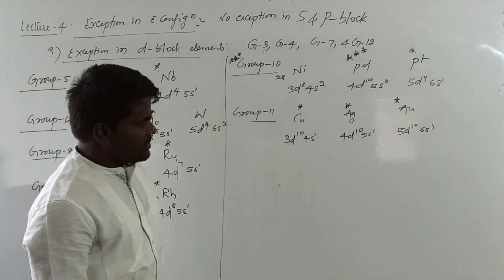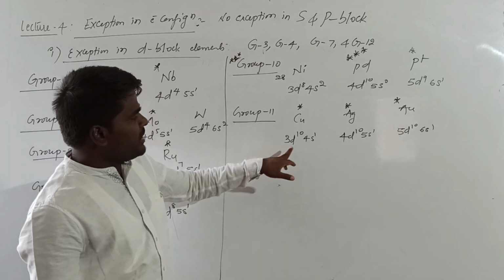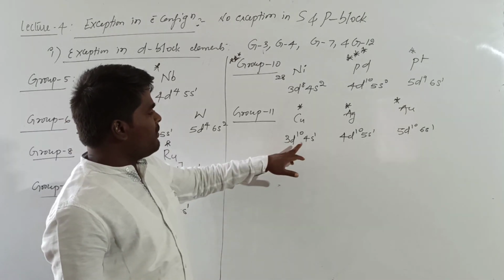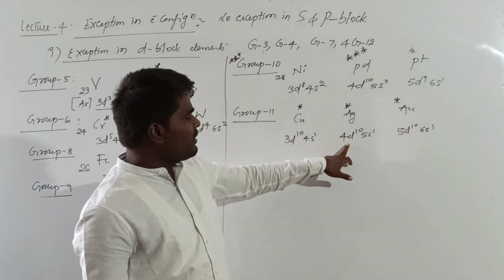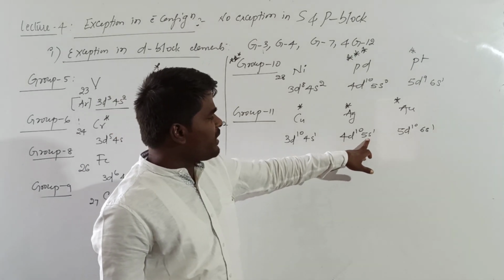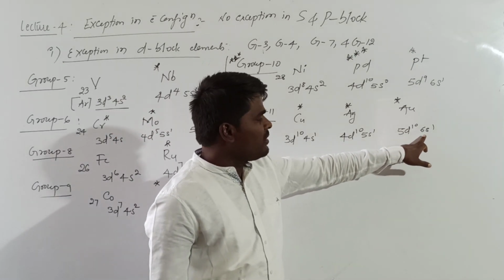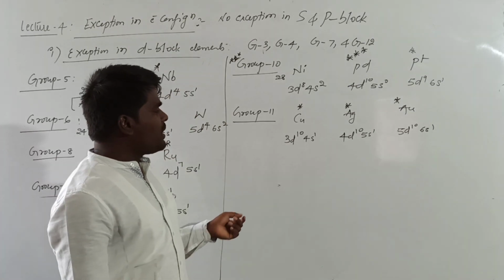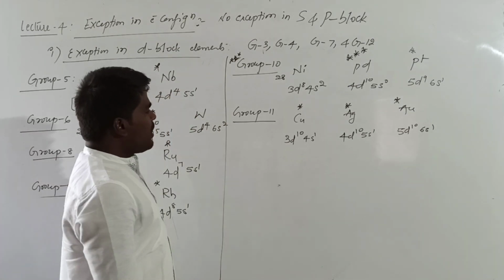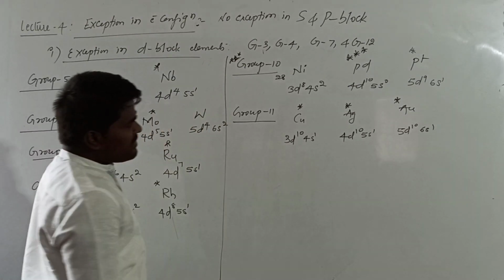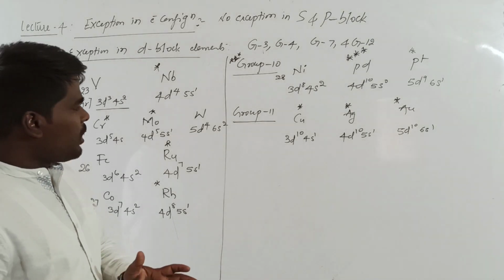exceptional electronic configuration, because they are expected to have 3d9 and 4s2. This is expected to have 4d9 and 5s2. This is expected to have 5d9 and 6s2. But they are found to have d10 and s1. Now, these are the exceptions in the d block elements.